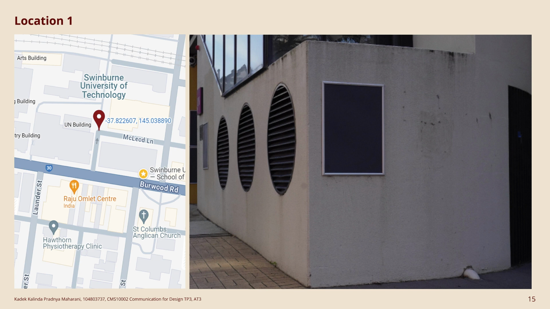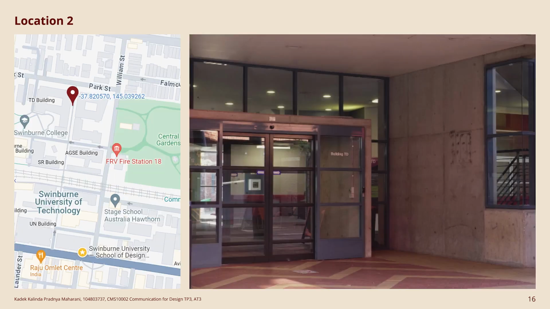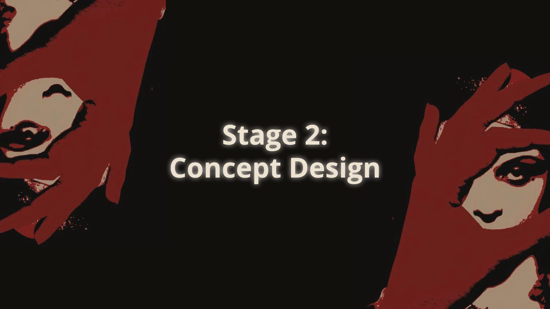I have two locations in mind. This is the wall of the UN building at Swinburne University. I chose this wall because I figured I could make something out of that little square. The second wall is located on TD's building near TC building. I chose this wall because students usually eat here on break, and there's a higher chance for the supergraphic to be noticed.